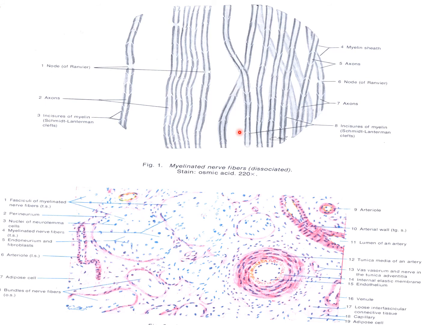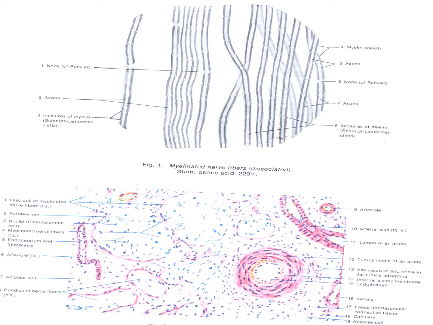Efferent fibers are axons of neurons located in the gray matter of the spinal cord. Nerve fibers that carry impulses from peripheral organs to the brain or spinal cord are called afferent fibers. Afferent nerve fibers are processes of neurons that are located in ganglia. Here you can see the microscopic structure of a peripheral nerve. Peripheral nerve fibers, myelinated and unmyelinated, are arranged in the form of a bundle surrounded by connective tissue.